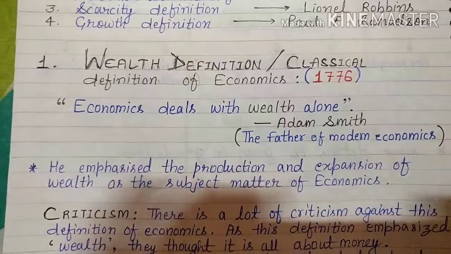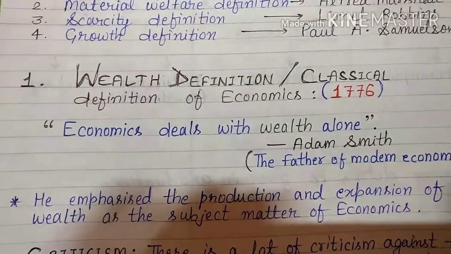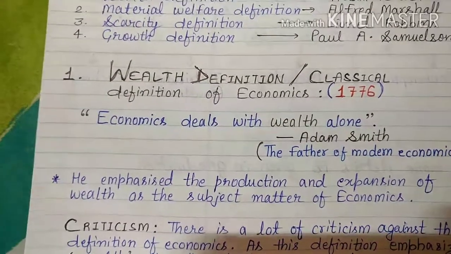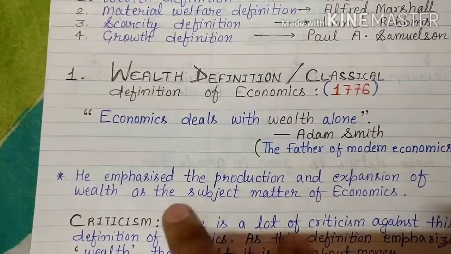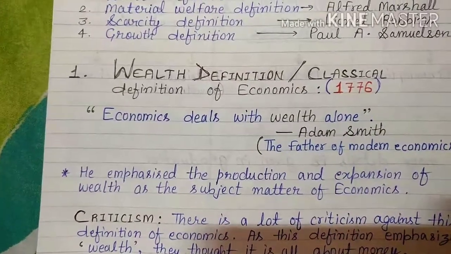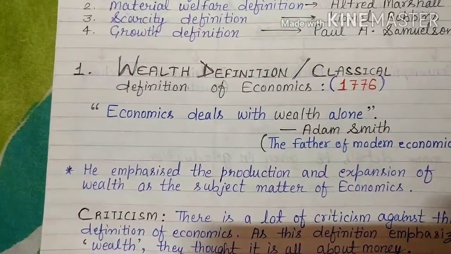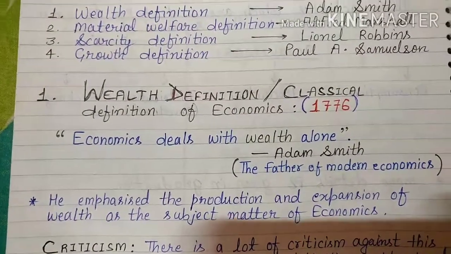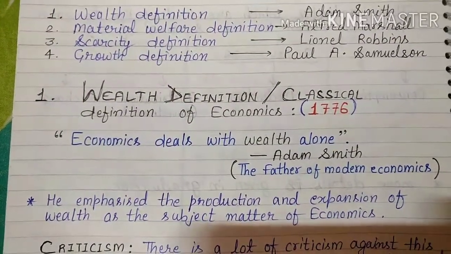Economics deals with wealth alone. So he said that economics is all about money, because wealth means money. But here wealth means not only money. Actually he emphasized the production and expansion of wealth as the subject matter of economics. First you produce the goods, and then you expand them, by giving them to people so that people will purchase them. So it is related to money, he said: economics deals with wealth alone.